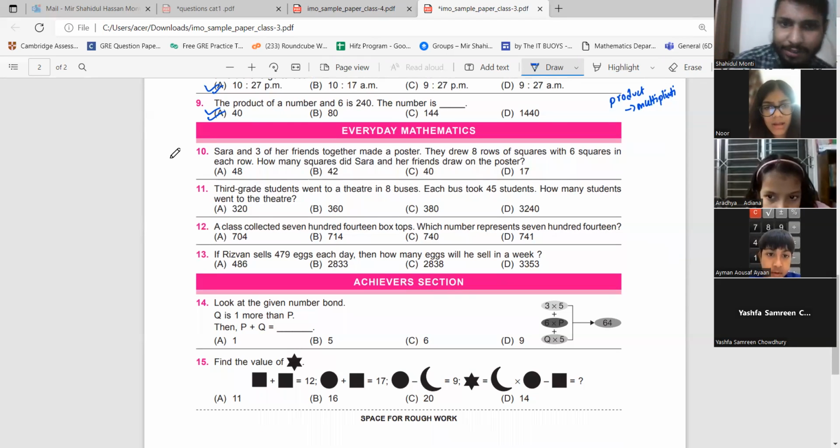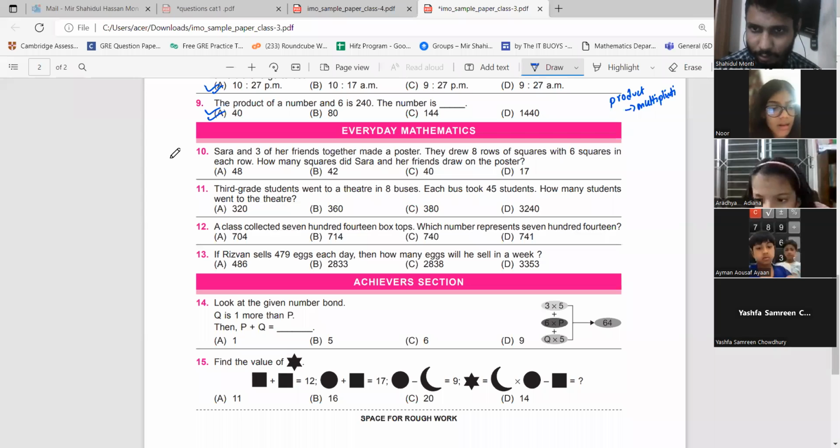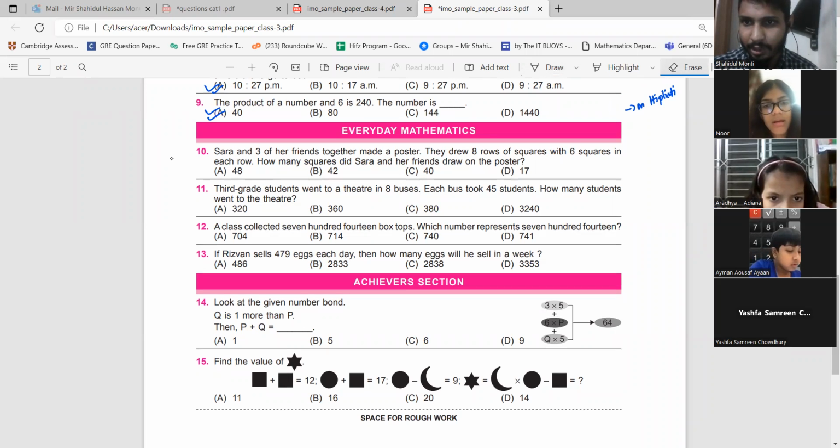Everyday mathematics. Sarah and 3 of her friends together made a poster. Sir, I didn't understand number 9. Yeah, all right. Thank you. Follow me here. The question says, what is your name again?